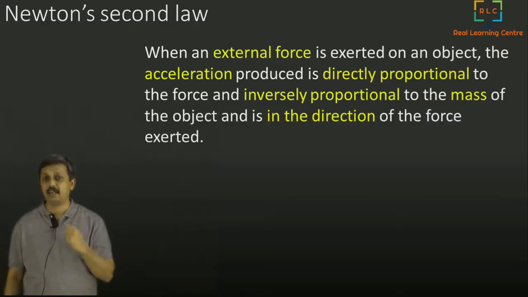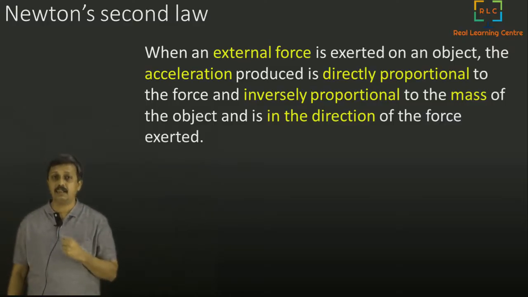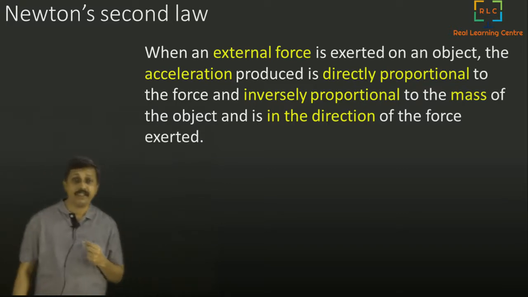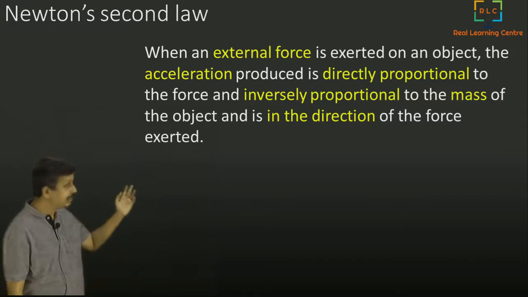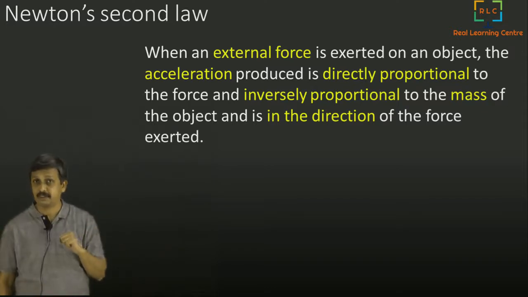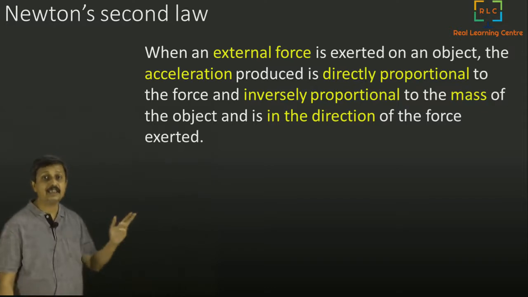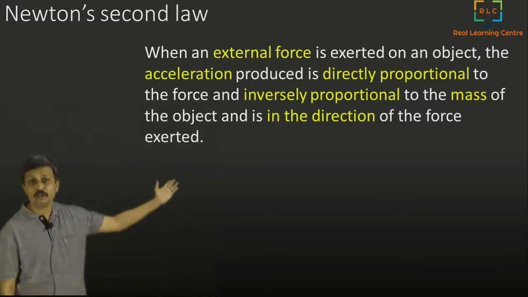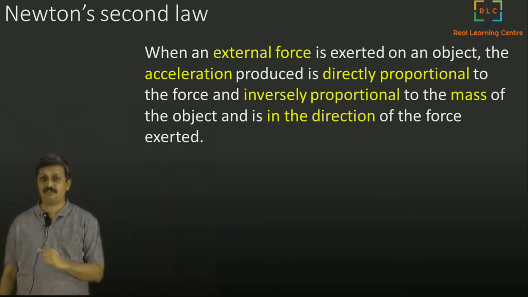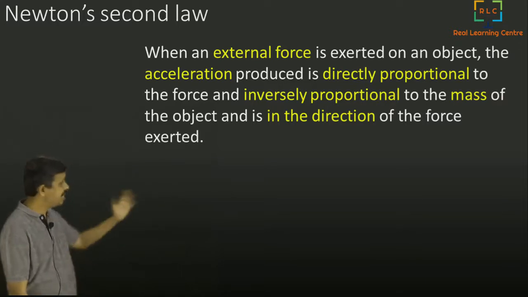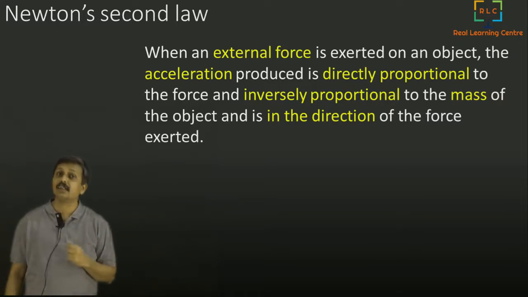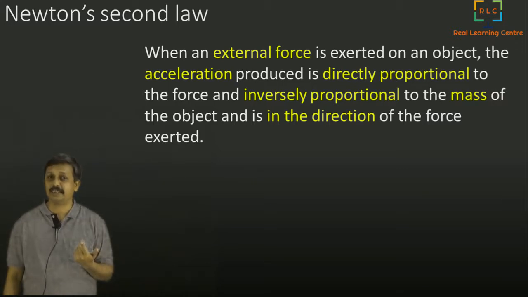Newton's second law says that when an external force is exerted on an object, the acceleration produced is directly proportional to the force and inversely proportional to the mass, and is in the direction of the force exerted. Pretty complicated, isn't it?